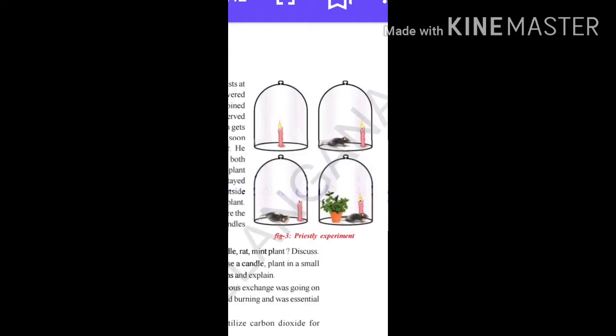So some discoveries, like the discovery of oxygen, were a milestone in the gradual development of our understanding of photosynthesis. Joseph Priestley was the most eminent scientist, who was born in the year 1733 and lived till 1804.